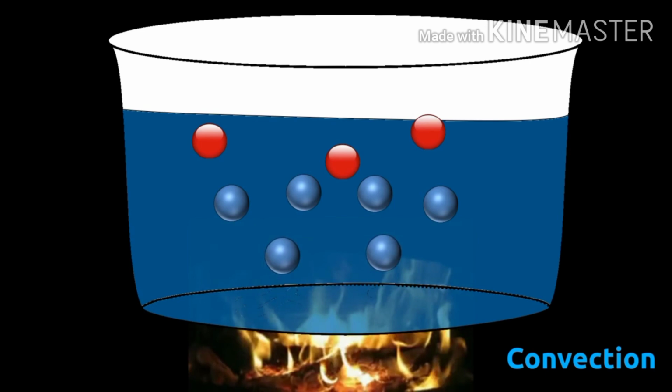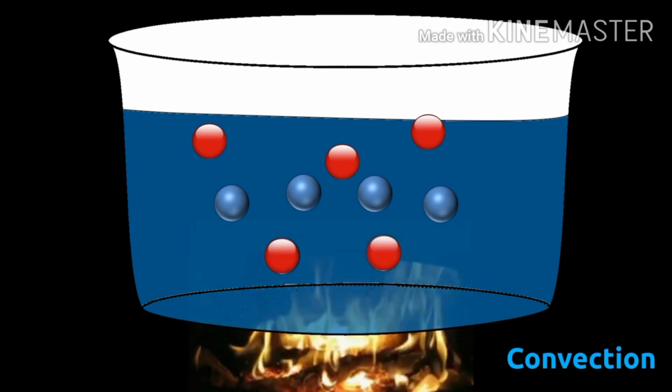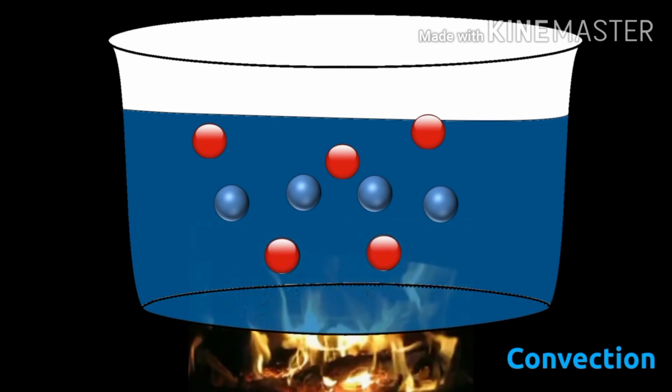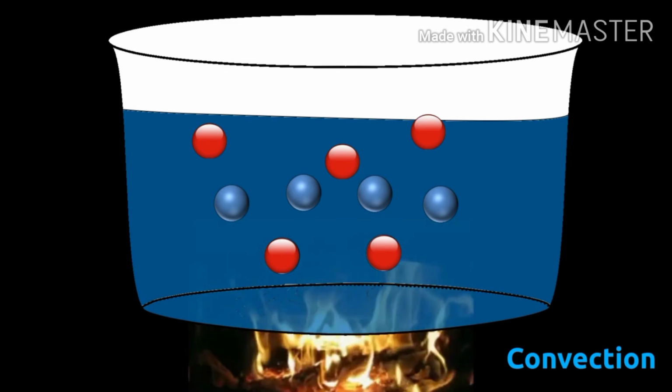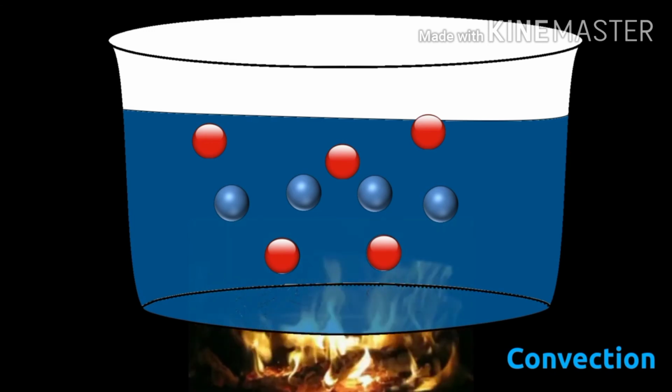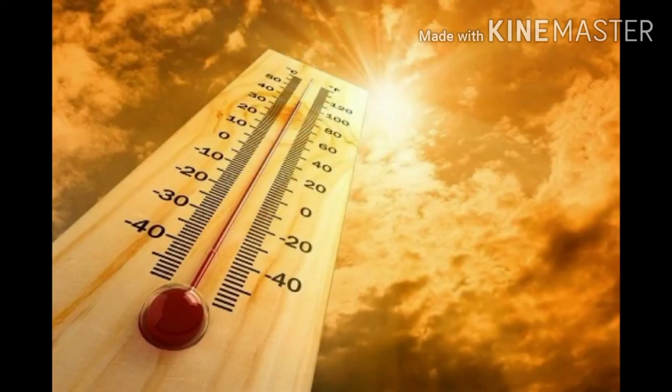These particles also get heated up because of the heat source. Like this, the whole water in the bowl heats up. This is called convection. Conduction and convection both need a medium to transfer.